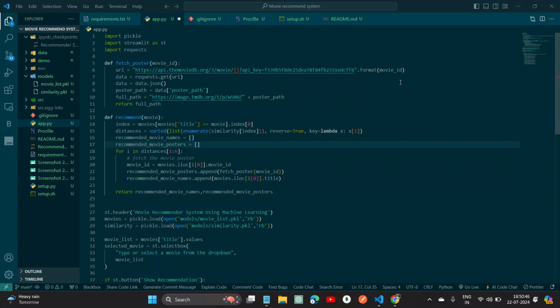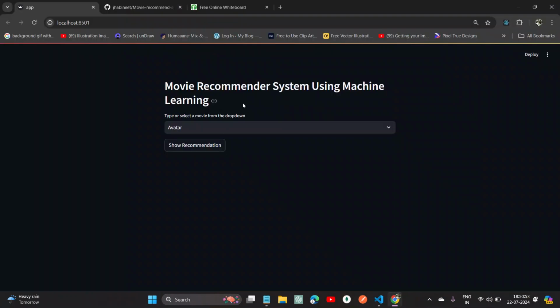We have been implementing an end-to-end project, namely Movies Recommend System using machine learning. So this is our app. This is our web app for our Movies Recommend System. This web app has been implemented using Streamlit, which is a Python package, a handy way to create a web application. That means it is easy to create an application in Streamlit. So in this web app, we'll be selecting some movies, and it will recommend five top similar movies related to our searches.